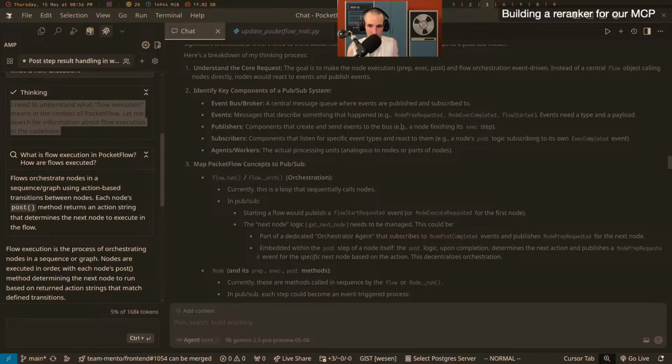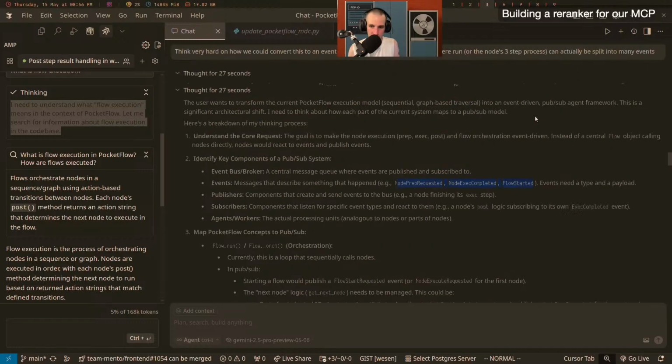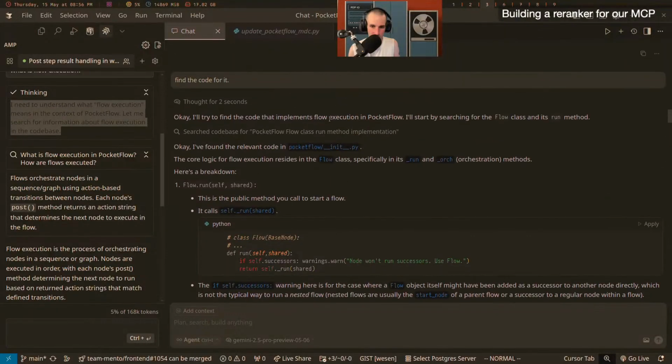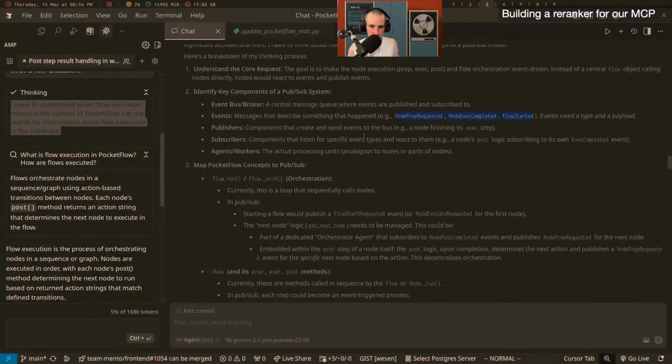Events are data structures that are usually described by a schema, and then you can check which event you received and what data is in there. Publishers publish events, and subscribers receive events. Here it's going to start, and these names are actually going to match this stuff over here, right? It's not describing an event system in the abstract. It's describing an event system in the context of our agent flow. So it's starting to fill in parts of its output tokens with information that's directly relevant to us.